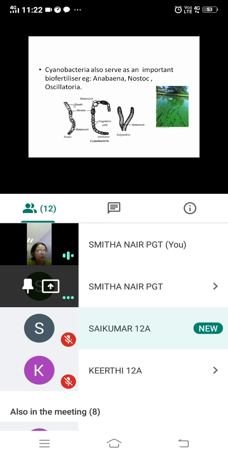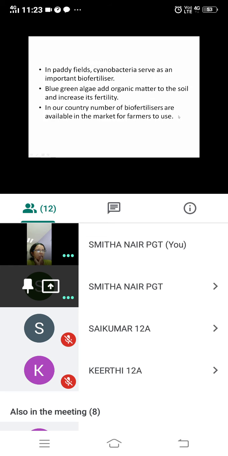Now you can see that this is cyanobacteria, which is acting as a biofertilizer. Its examples, you have studied in your class 11th also: Anabaena, Oscillatoria, and Nostoc. They all act as biofertilizers. All come under cyanobacteria. In paddy fields, cyanobacteria serve as an important biofertilizer. So mostly cyanobacteria is used as biofertilizer in paddy fields. Paddy fields means rice fields. I hope you know that. Then blue-green algae add organic matter to the soil, and the cyanobacteria only do that. It is adding organic matter to the soil, and they increase its fertility.